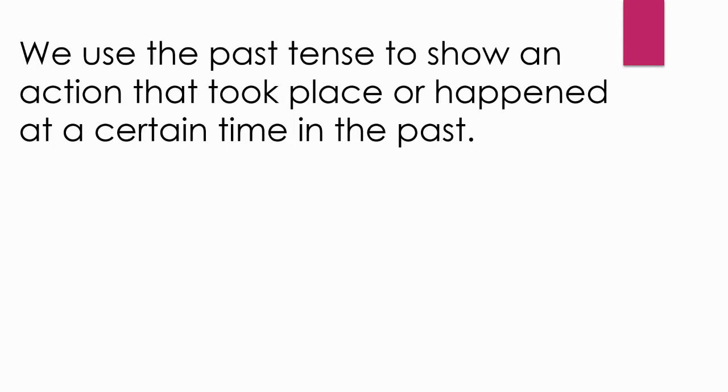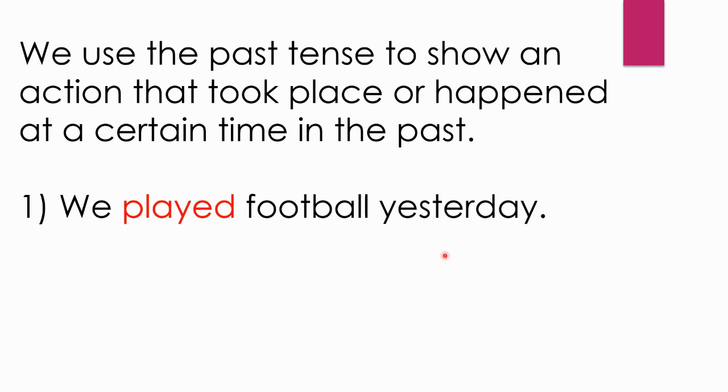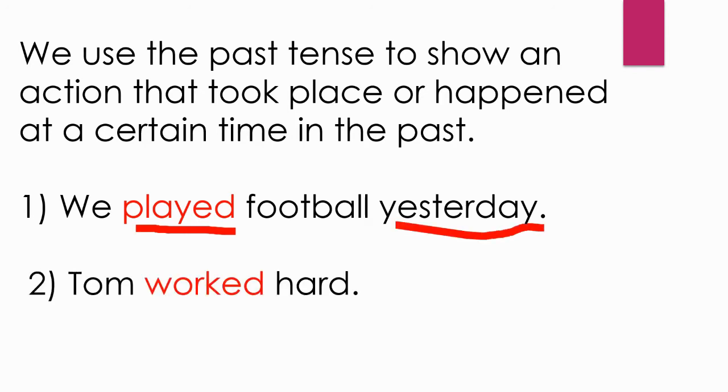We use the past tense to show an action that took place or happened at a certain time in the past. For example, we played football yesterday. In this sentence, the verb played tells us that the action took place in the past, that is yesterday. Now second sentence, Tom worked hard. Here the verb worked tells us that the action took place in the past.